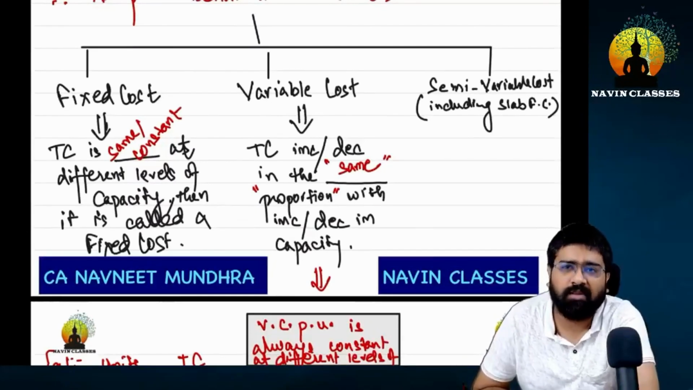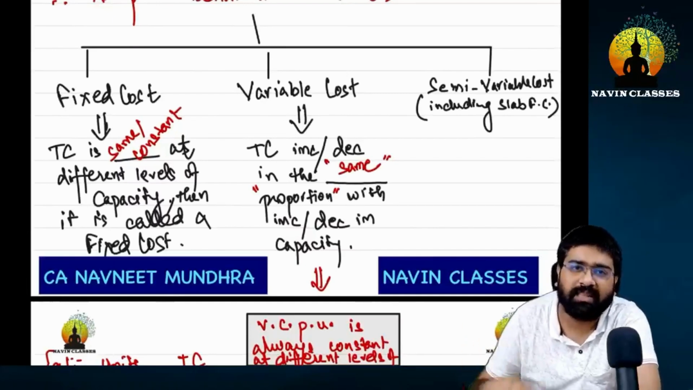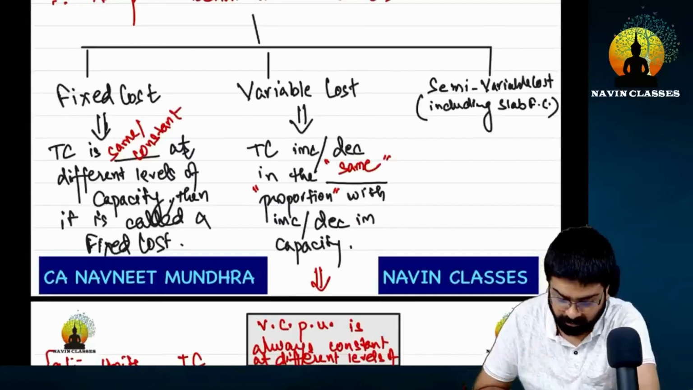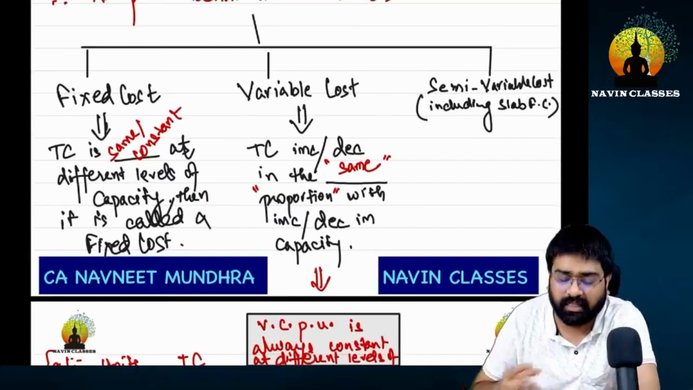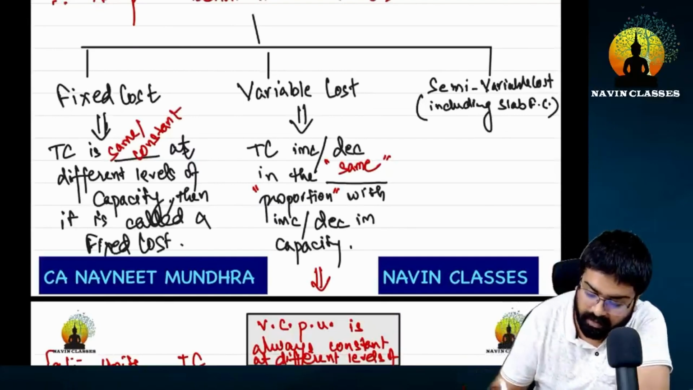Hence, the semi-variable cost, for which I have written another name, slab fixed cost. I will also discuss that. So what does this mean? It means that in this particular cost, both have some of the features. That means some expenses are variable, and tell me what are the other expenses? Fixed. If this is clear to you, then we'll write this down here.